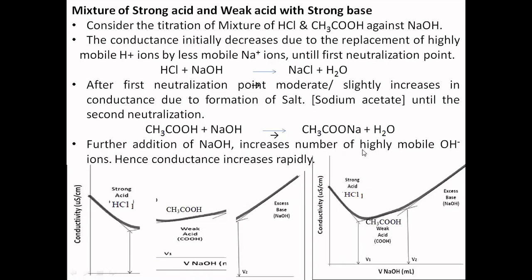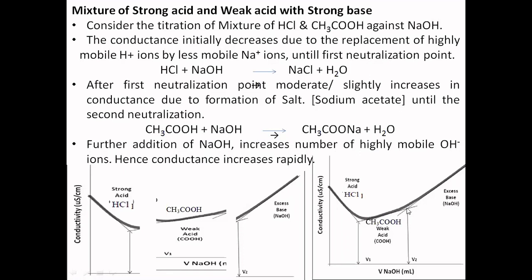So this curvature is not so marked in this case. It means it is not showing a steep increase. Up to here, it is over. It means this is what is called the second neutralization point. What is meant by the second neutralization? It means all your acetic acid is totally neutralized by sodium hydroxide.